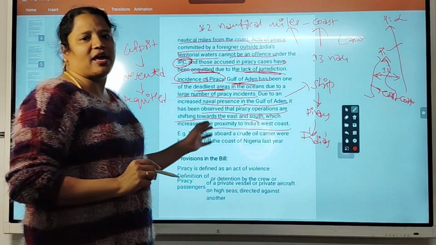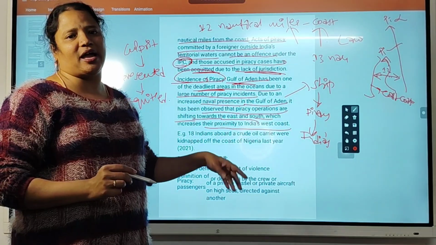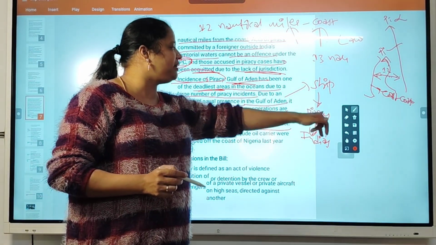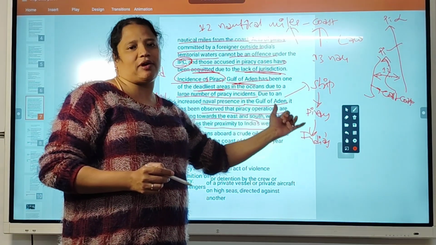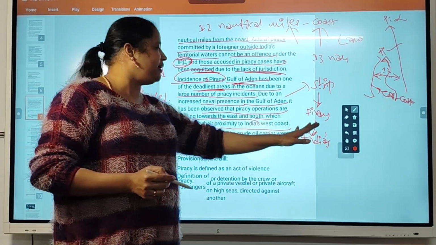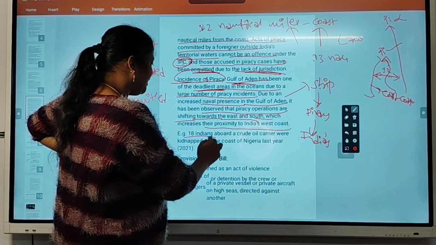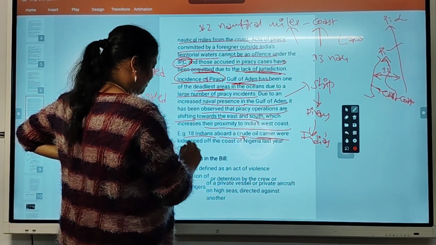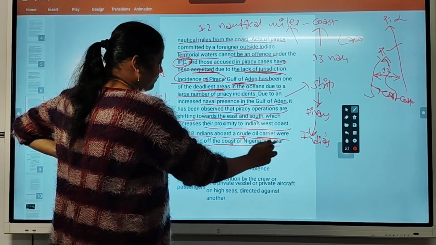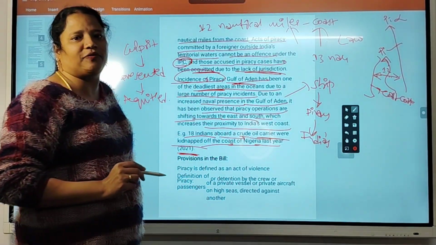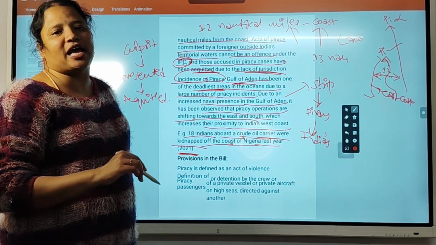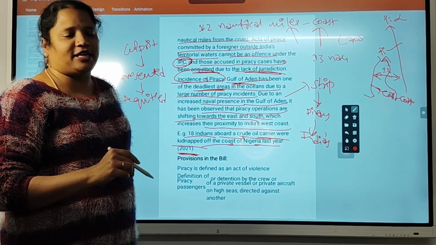Okay, from anywhere all over the world, from Europe or Dubai or from anywhere, they can enter by ship till the Gulf of Aden. From there they can illegally enter India. That's the plan. So 18 Indians aboard a crude oil carrier were kidnapped off the coast of Nigeria last year. This is an example of an incident where an entire crew has been kidnapped by Nigerians.